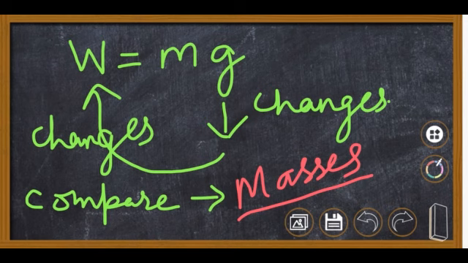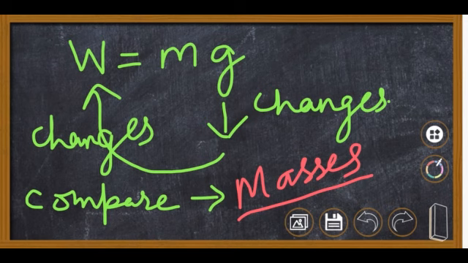So whenever we are comparing any two things in their weight, what are we actually comparing? We are comparing their masses, because G at one particular place for two objects is going to be the same. When we are comparing weights, actually we are comparing the masses. दुकानदार अगर वो बीम बैलेंस में दो चीज़ों को रखता है तो क्या चेक कर रहा है, दोनों का क्या कंपेयर कर रहा है? Not the weights. He is comparing the masses because G is going to be the same for both of them. What is going to be different is their masses. So whenever we compare weights, we are comparing masses.